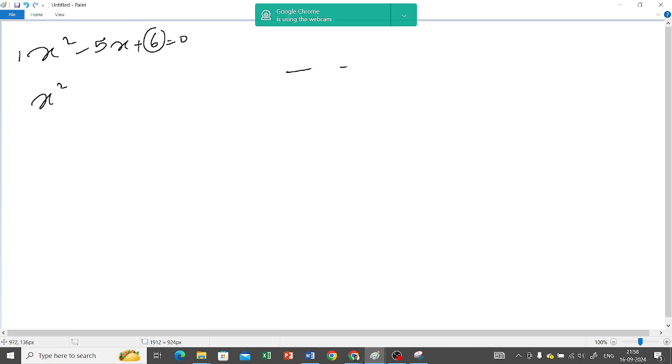Find two numbers whose product is 6 and whose sum is 5. 3 and 2, so 3 into 2 is 6 and 3 plus 2 is 5.